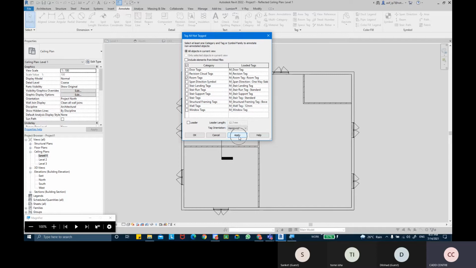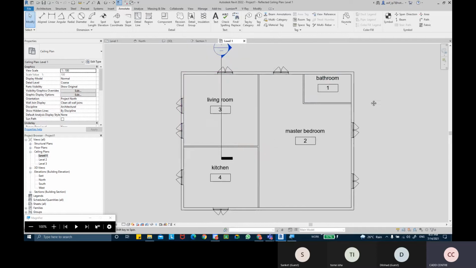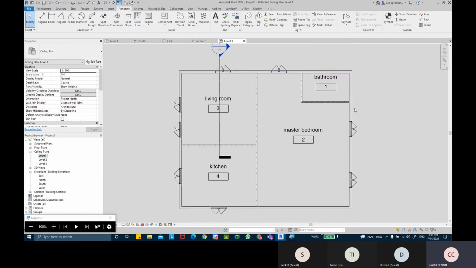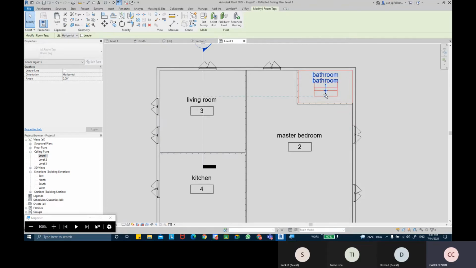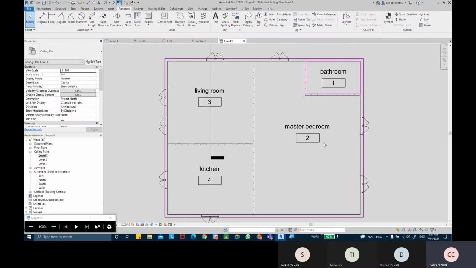We click on apply, and then we click on OK. Now we can see the name of the room even in the ceiling plans. Earlier we were not able to guess which room was what in the ceiling plan. It was only available in your floor plans. Now it is also visible in my ceiling plan view. So this becomes easy for me whenever I'll be drawing a ceiling plan.